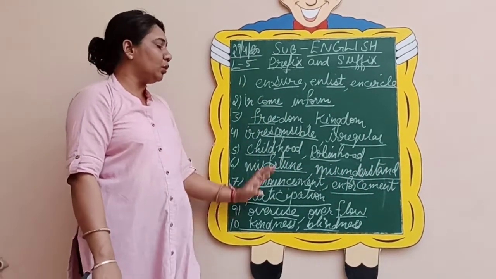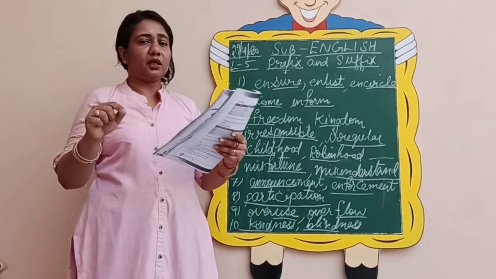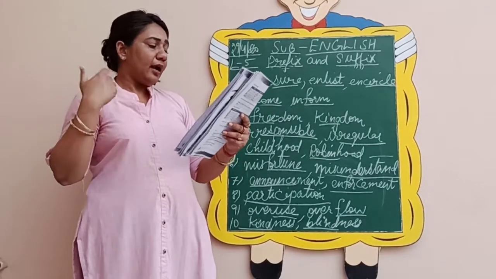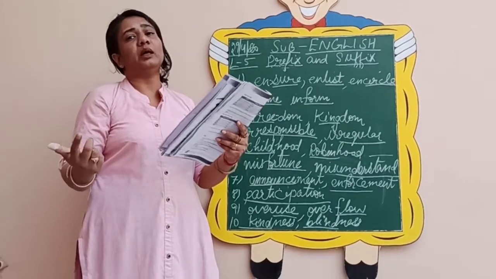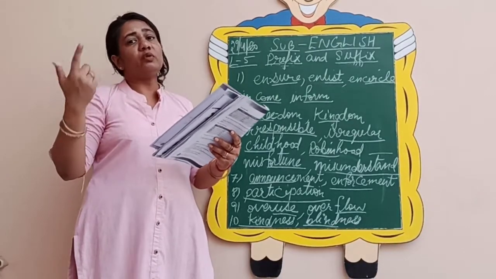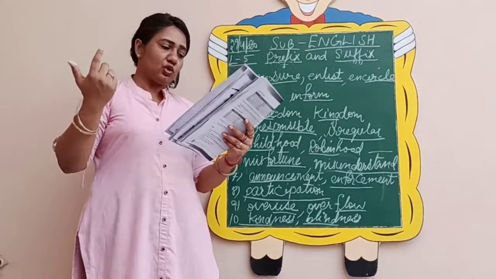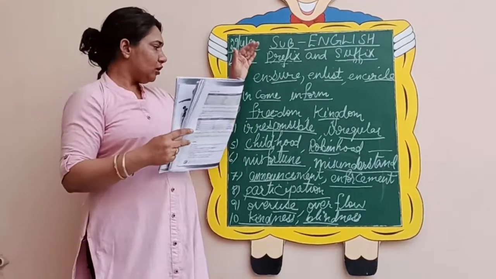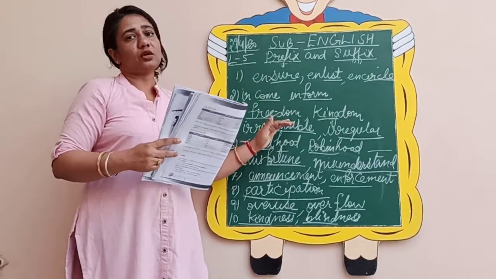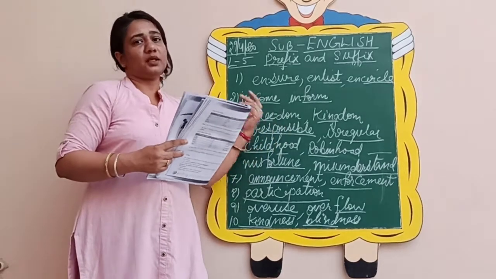So this way you will write the third one as your homework here only in the table. Two words I have given you. One you need to add on. And then there are the 11th and 12th ones also that you have to do for yourself in the book. You will make all the three words for number 11 and number 12. So I hope you might have noted it down. You have understood, and the rest of the things that are left out you are going to do in the book itself.